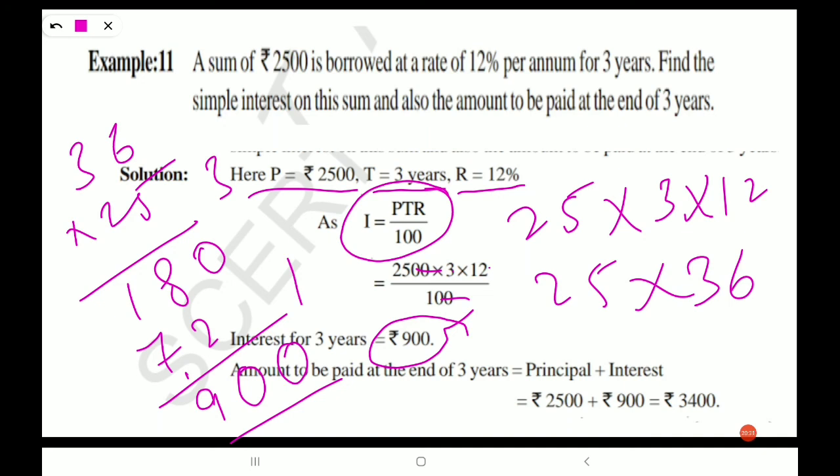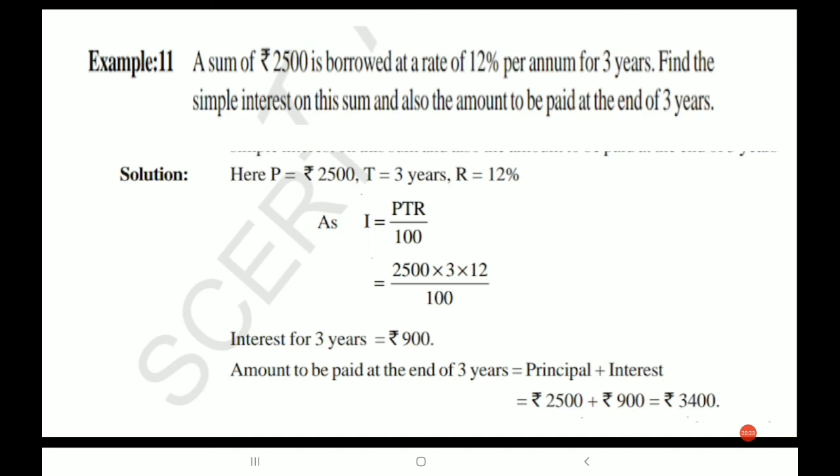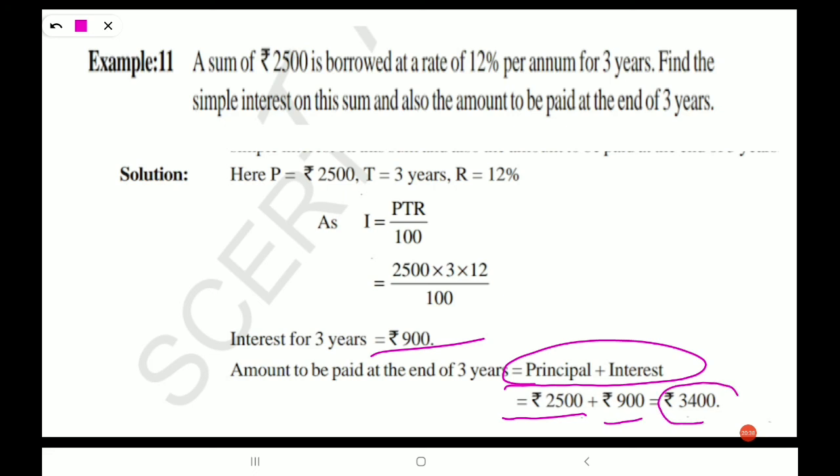Okay, now what we have to find? Interest we got here 900. We have to find the amount. What is the amount? We have the formula. Amount is equals to principal plus interest. Okay, so 2500 plus 900, that is nothing but 3400 is the amount after the 3 years. Okay, so this is the solution for example 11 which is given in the textbook.